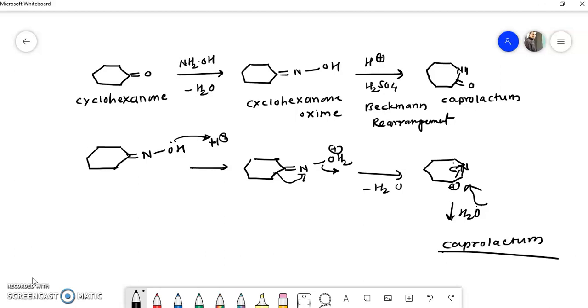So this is a very simple and very important example to form caprolactam by the Beckmann rearrangement. So this is all about the Beckmann rearrangement. What is the Beckmann rearrangement? Rearrangement of organic aromatic oximes to N-substituted amides is called the Beckmann rearrangement. We have seen the mechanism along with a few examples.